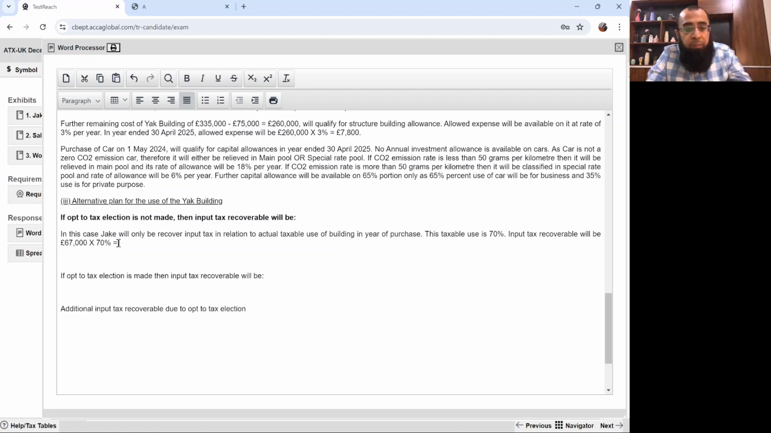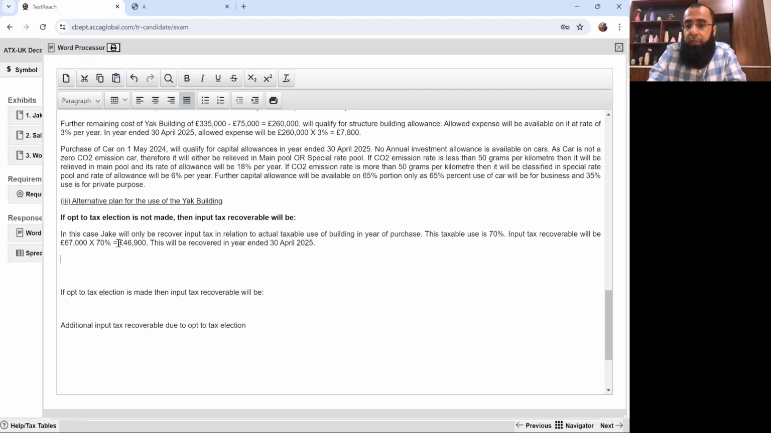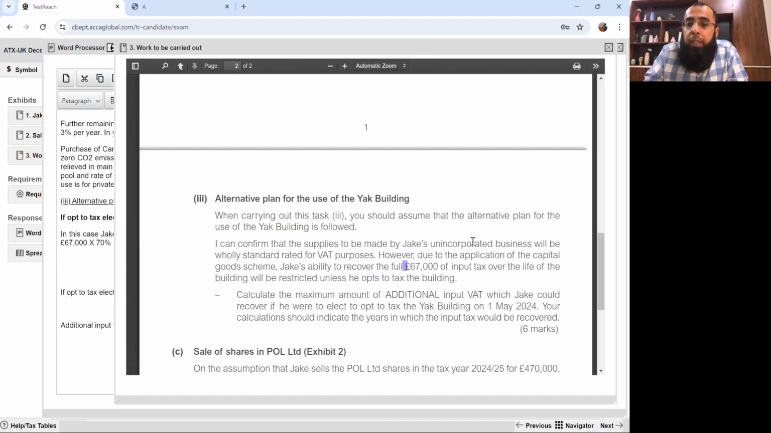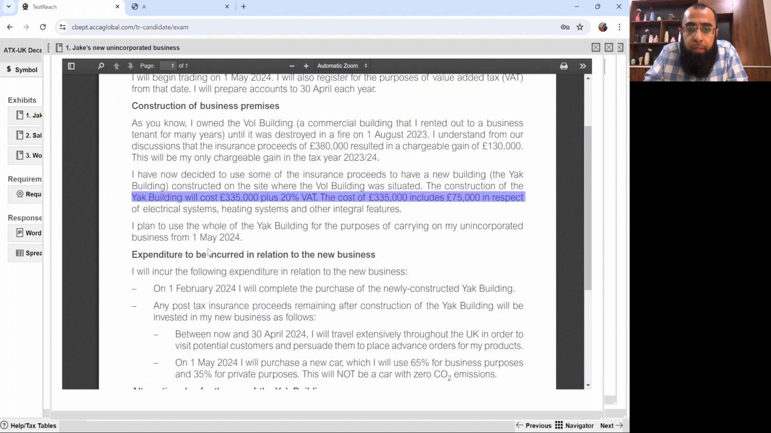So that will be 46,900 pounds. This will be recovered in year ended 30th April 2025. Okay, now that was the first year. If you remember, the business is starting on 1st May 2024, and 30th April is the year end.